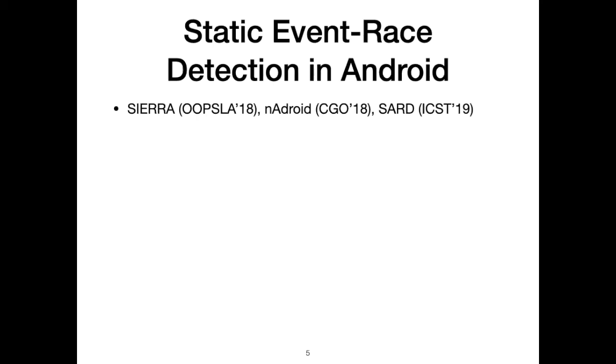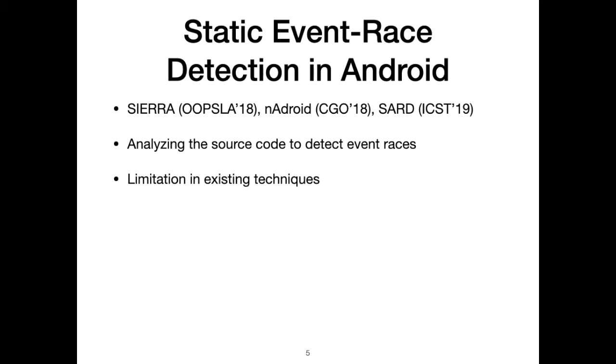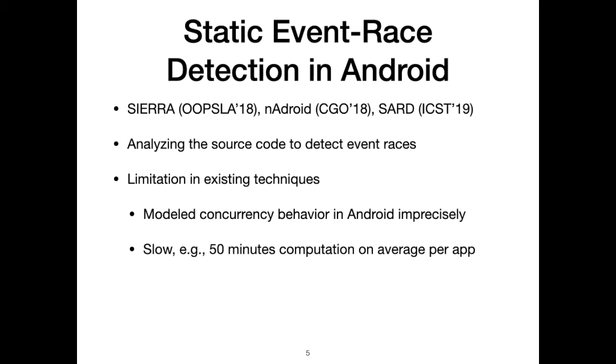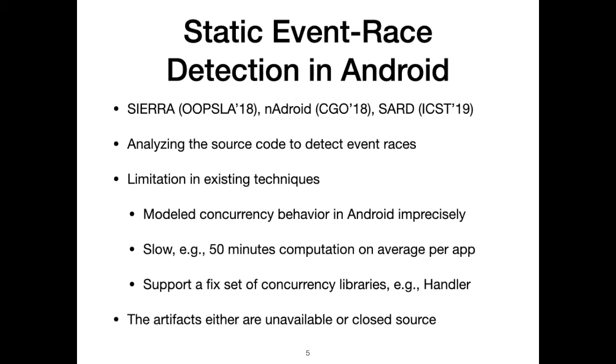Another group is static race detection, which analyzes the whole source code, therefore minimizing the risk of missing an event race. However, the existing techniques have their own limitations, including imprecisely modeling concurrency in Android, which can lead to missing event races. Moreover, these approaches are not scalable. For example, one technique takes 50 minutes on average to analyze an app. Additionally, their models are defined over a fixed set of concurrency libraries. Another issue with the existing techniques is that their corresponding tools are either unavailable or closed source, making it difficult to continue this line of research.